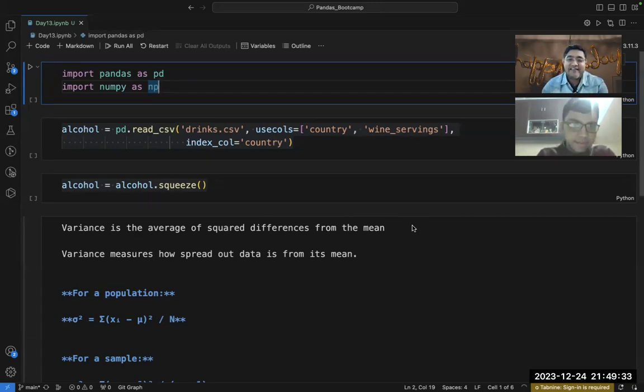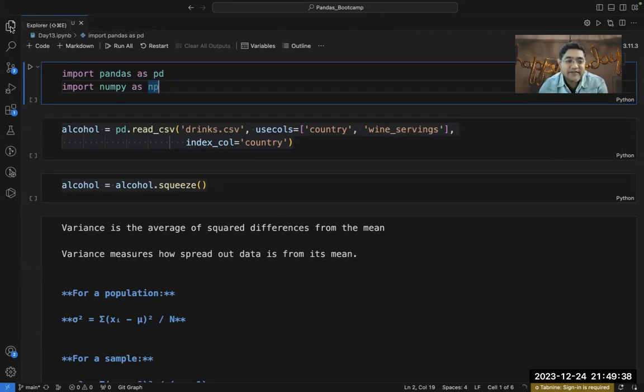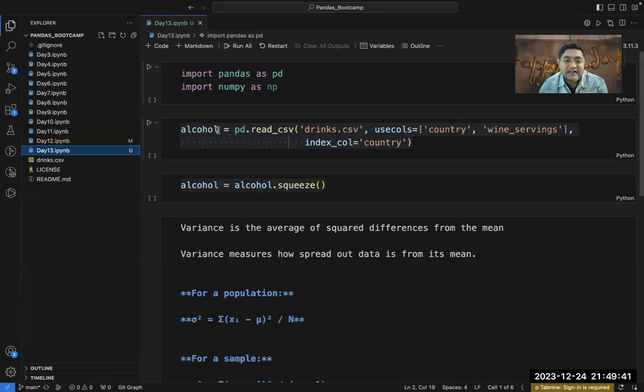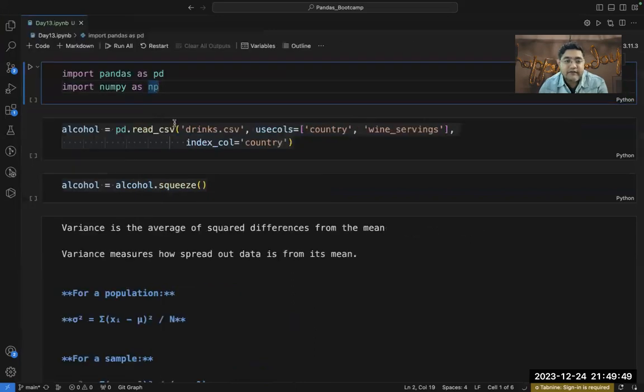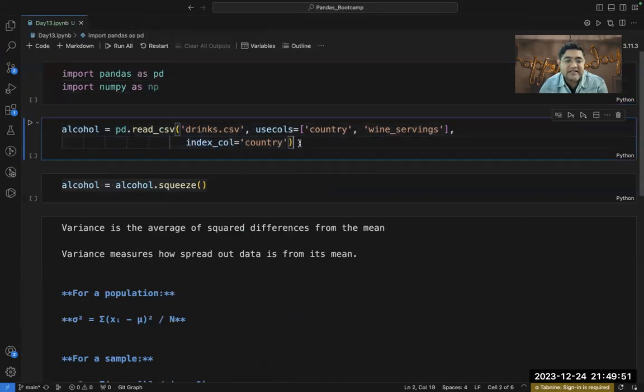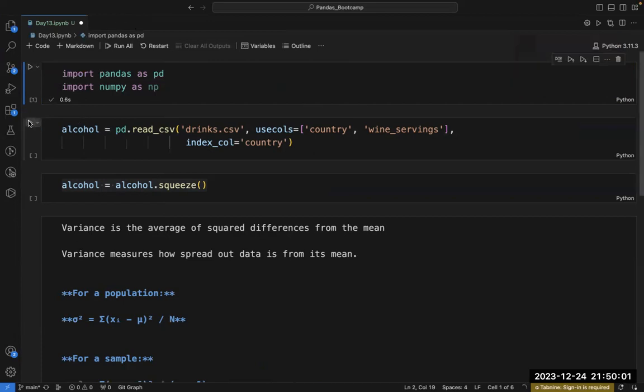Now let's come to our topic. Today we are going to do the 13th session in the Pandas series. I have created one file, the day13.ipynb file. Since we are going to use the same alcohol data series here, first of all I'm going to import pandas and numpy. Thereafter, I am going to create this alcohol data frame, and from this data frame, I have created this alcohol series.